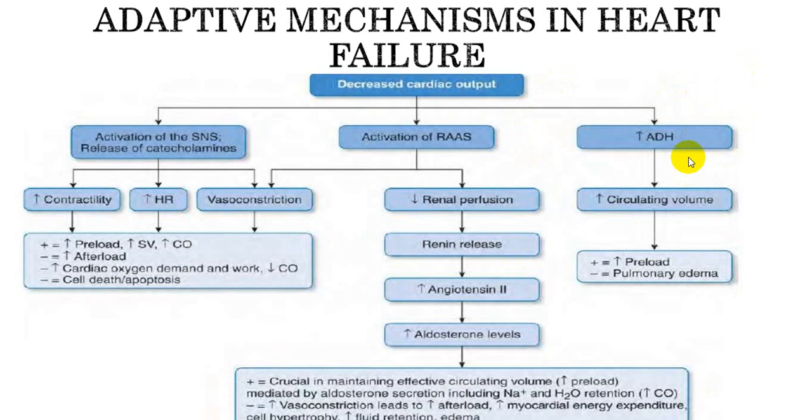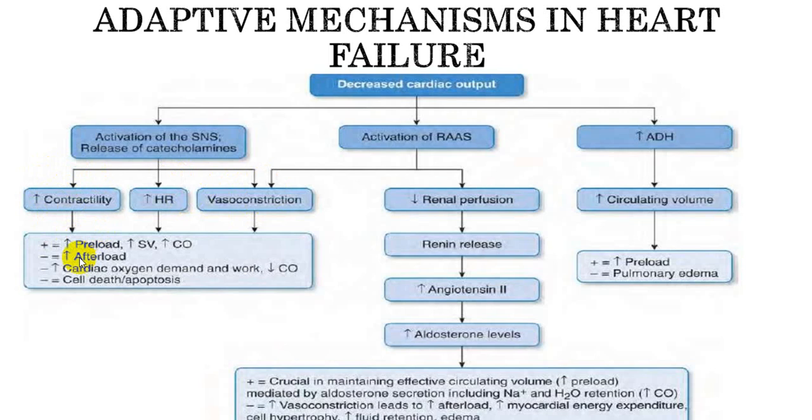Because of ADH secretion, there is an increase in circulatory volume because water is retained in the distal convoluted tubule and collecting system, and that will increase the preload, and by increasing the preload, it will increase the perfusion and cardiac output. And also there is an activation of the sympathetic nervous system which will produce increased contractility by releasing catecholamines, increases the heart rate, and also produces vasoconstriction, by which it tries to increase your preload.